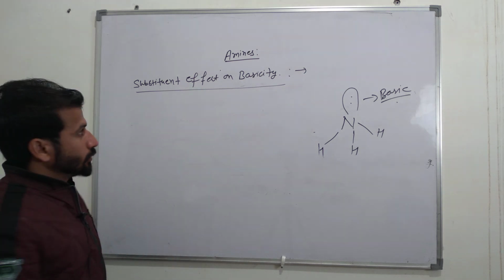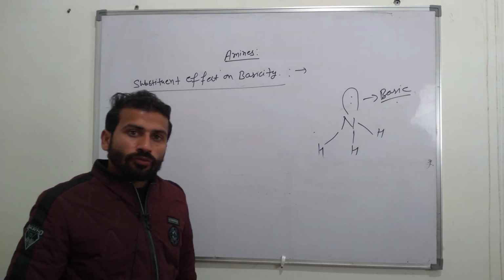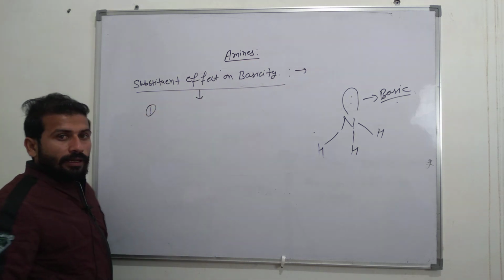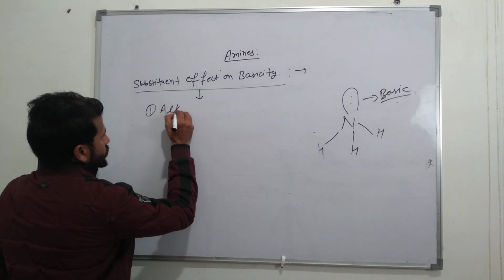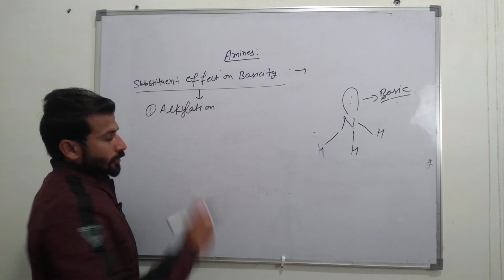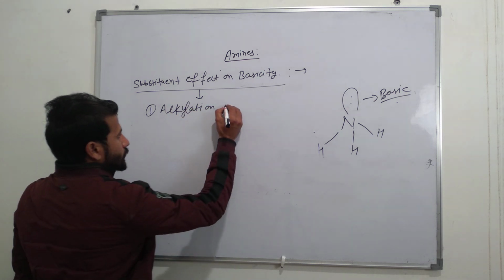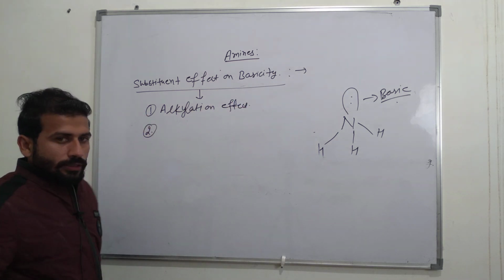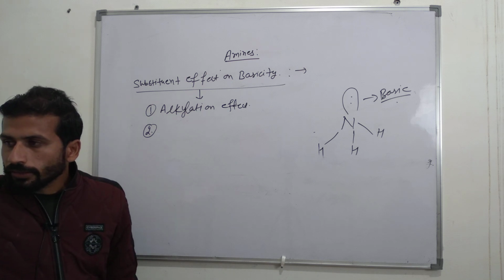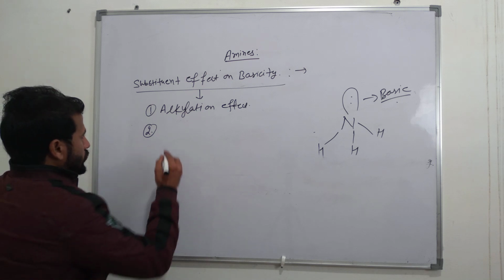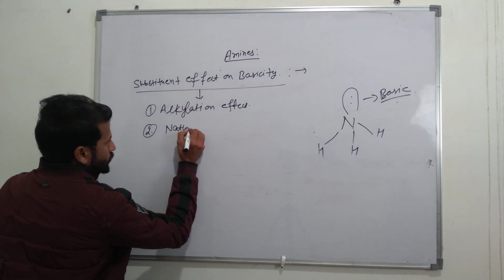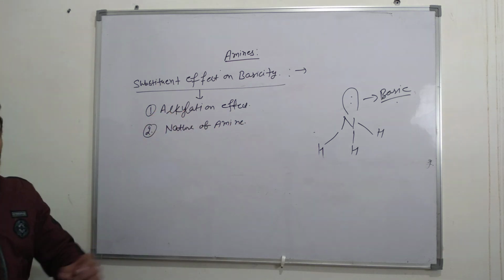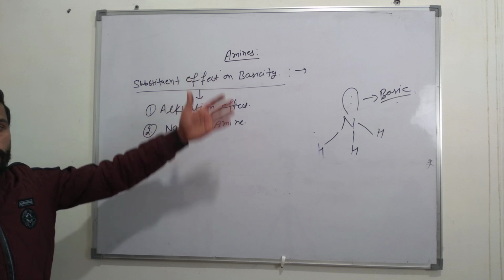There are two factors that affect the strength of basicity. What are these two factors? First one is the alkylation effect, and second is the electronic effect or nature of amine. Now how do these factors affect the basic character of amines?